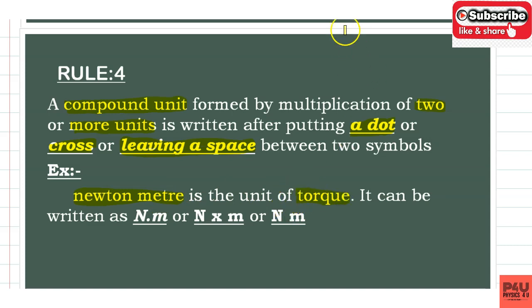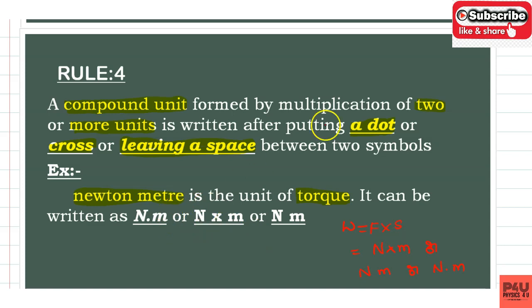Torque means turning effect. While writing the unit of torque, we know that work done is equal to force into displacement. The force unit is Newton, so you can write Newton into meter. This can also be written as Newton space meter or Newton dot meter.